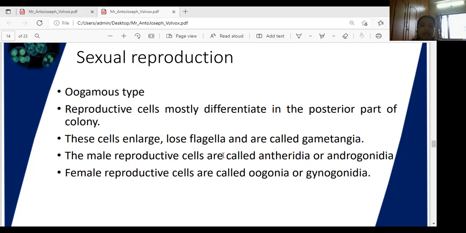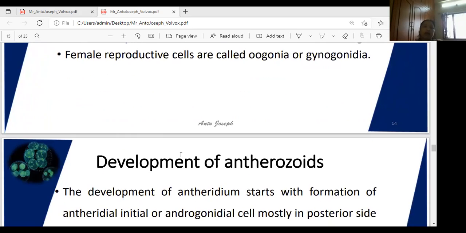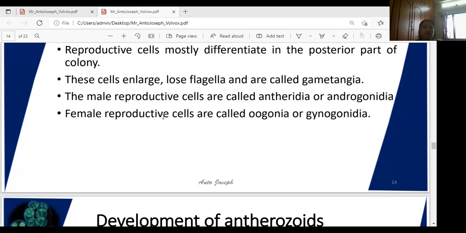The male gametangium is called antheridia or androgonidia. The female reproductive organ is called oogonidia. Okay, did you understand? Antheridia or androgonidia. The female reproductive organ is called oogonia or gynogonidia. These are the two reproductive organs. Now I'll explain this sexual reproduction.